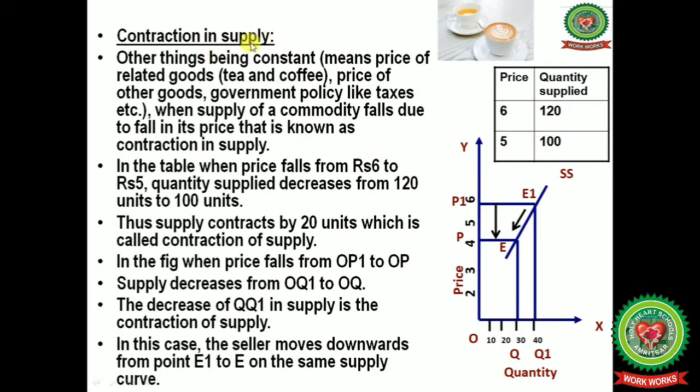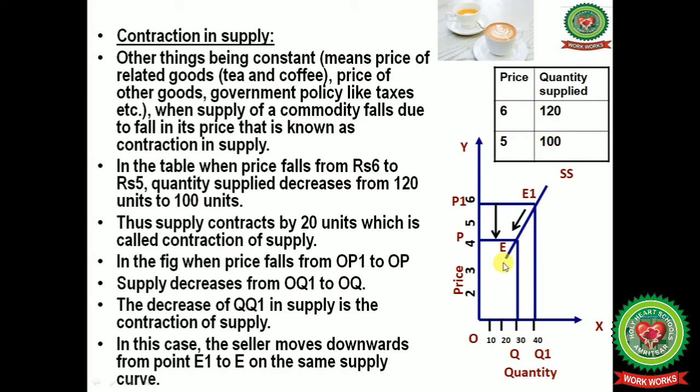Next one is contraction in supply. Other things being constant means the price of related goods, like tea and coffee, the price of other goods, and government policy like taxes. When the supply of a commodity falls due to a fall in its price, that is known as contraction in supply. In the table you can see that when the price falls from rupees 6 to rupees 5, the quantity supplied also falls from 120 units to 100 units.